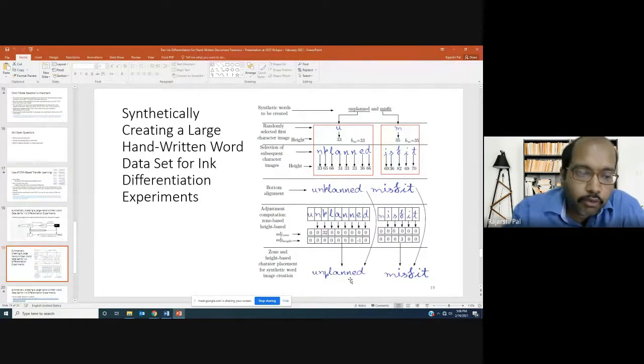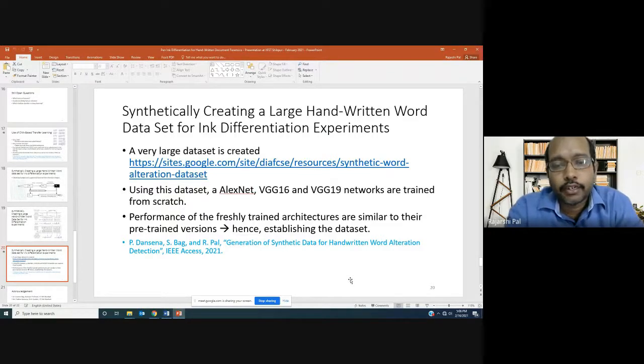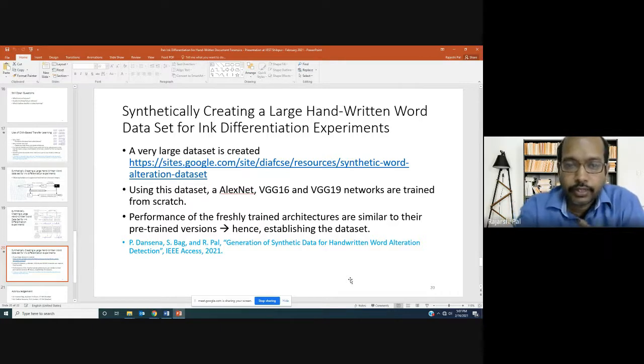So this is how we generate, and then a very large dataset can be created. In fact, we created a very large dataset, because once we have this initial set of alphabet images, we can combine any number of them, and perhaps create all possible English words, because the algorithm will take care of concatenation of the sub-images.